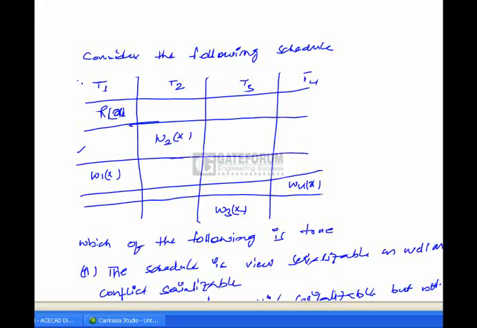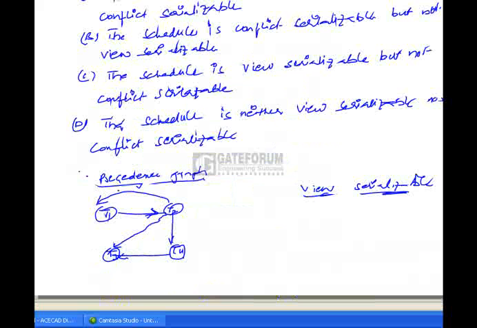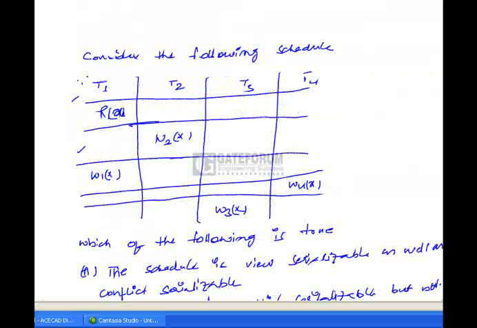A schedule is given and we have to find if it is conflict serializable or view serializable or both. If we draw the precedence graph for this schedule, we will get a precedence graph like this one. Whenever there is a loop in the precedence graph, that schedule is not conflict serializable. Here there is a loop between transactions T1 and T2. Hence, this given schedule is not conflict serializable.